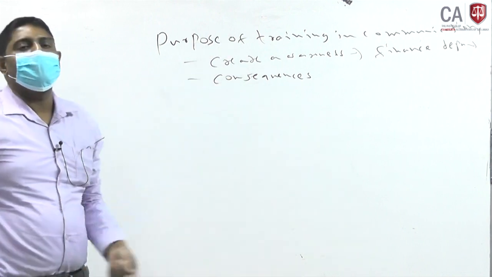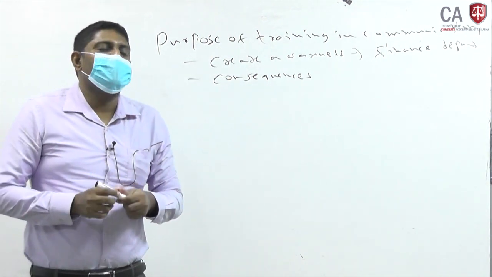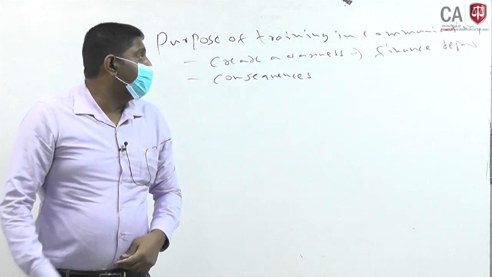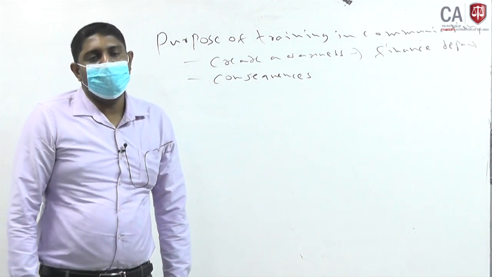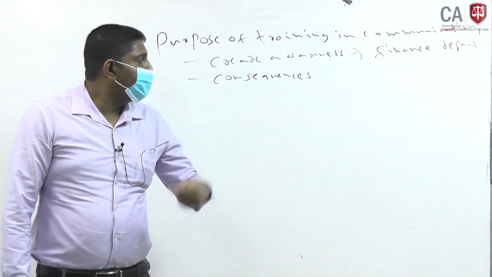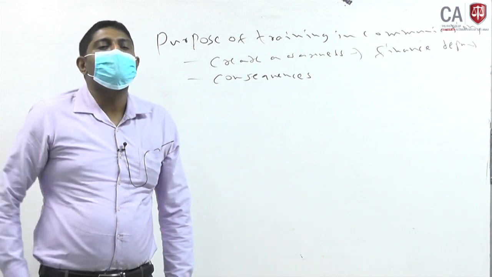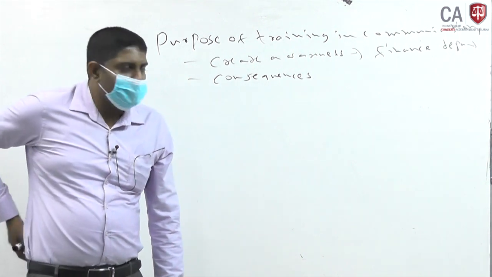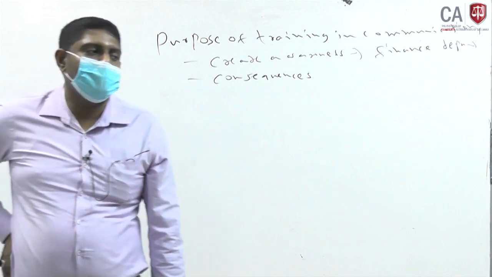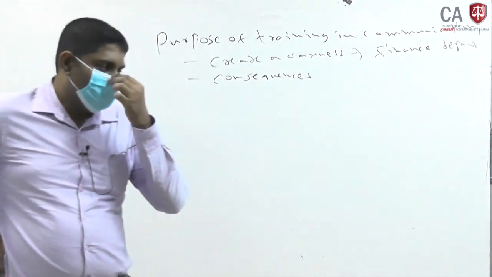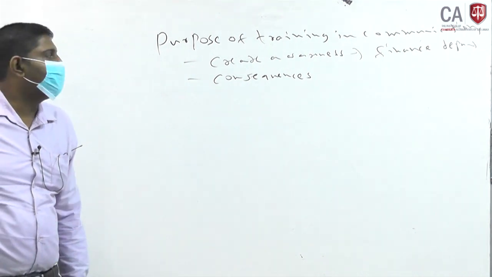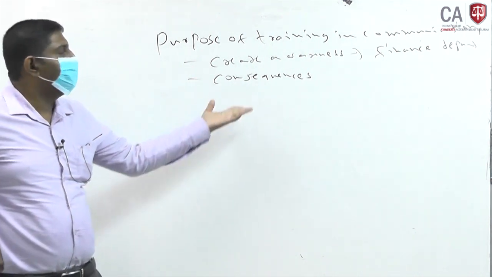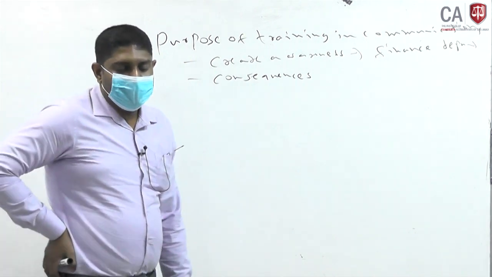First of all, you tell them the reasons for conducting this training program. So under that you have to tell them that there is an issue regarding the communication made by the finance department, and some consequences of such poor communication can also be explained.